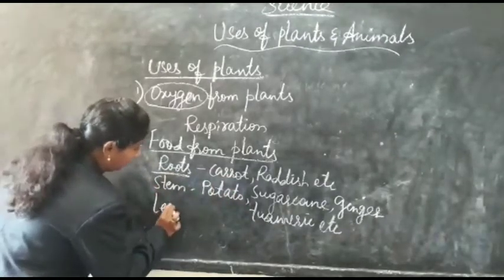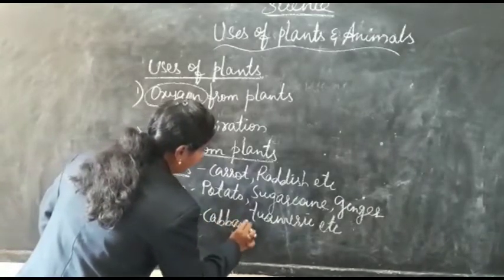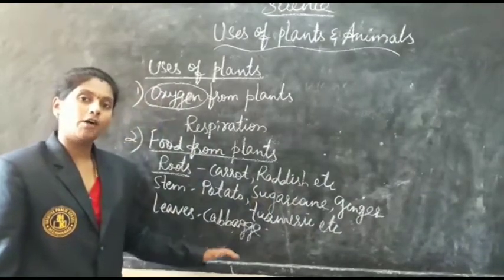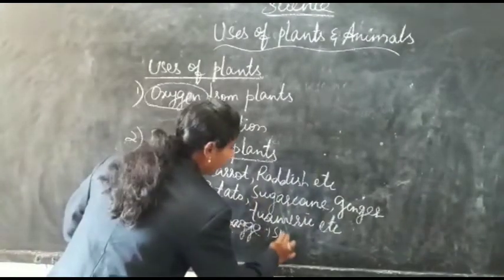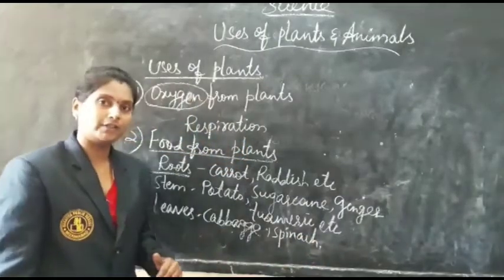Next, coming to the leaves, like cabbage. If you take a vegetable like cabbage, we are eating the leaves of the cabbage, and also leafy vegetables like spinach, etc. We have a number of leafy vegetables.